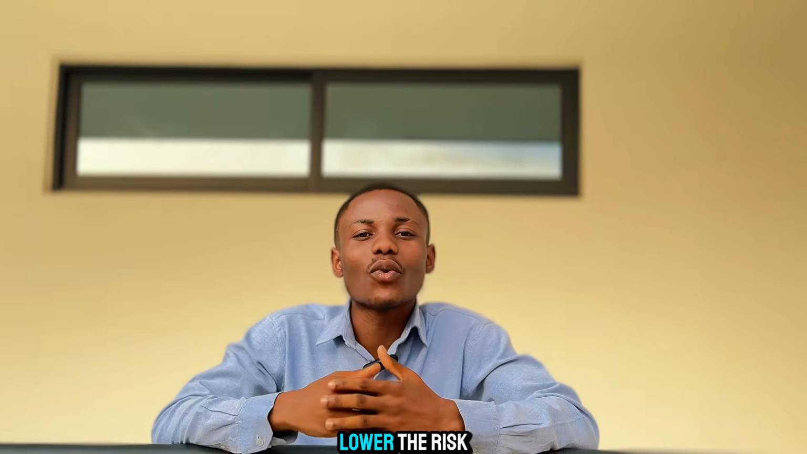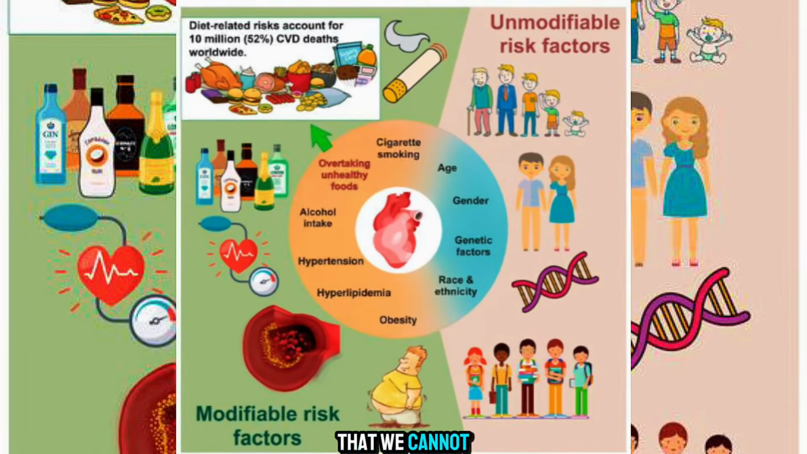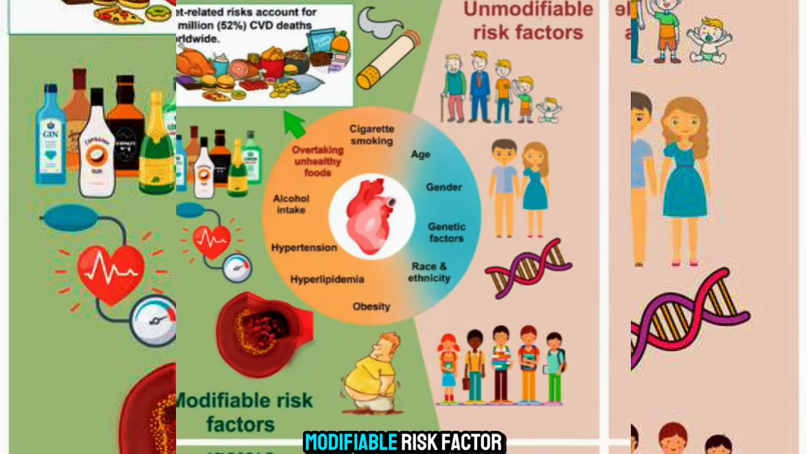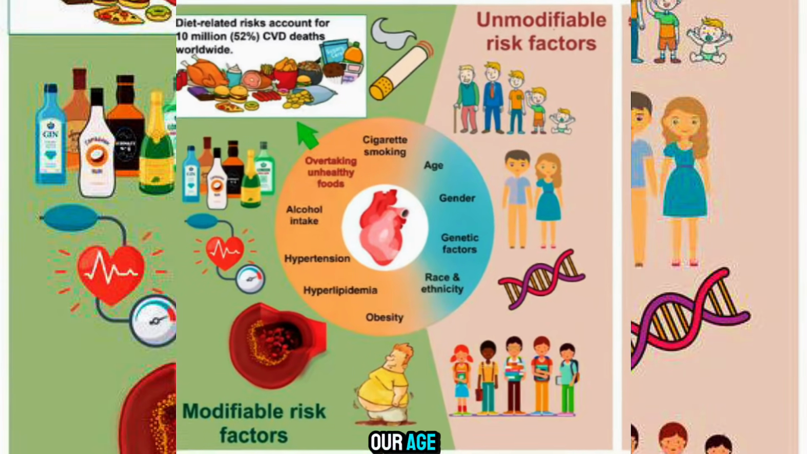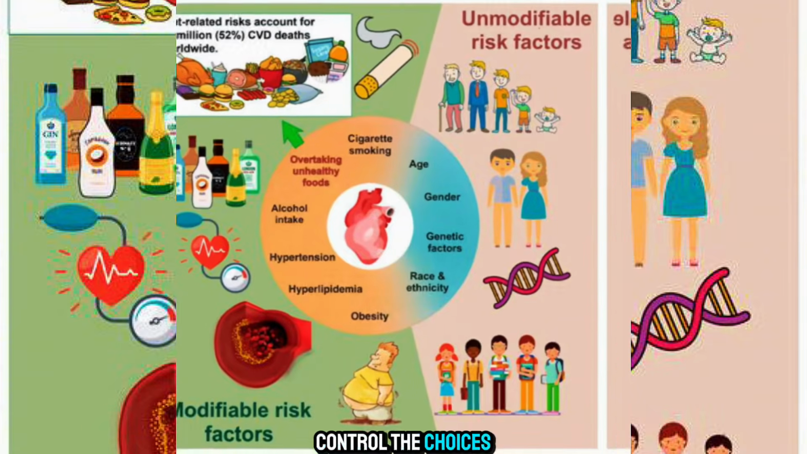By addressing all these factors, most importantly, the modifiable risk factors which we can control by personal intervention, we can significantly lower the risk of developing cardiovascular disease. We all know very well that we cannot change the non-modifiable risk factors that we are born with, like our age, gender, and family history. But we can control the choices we make.